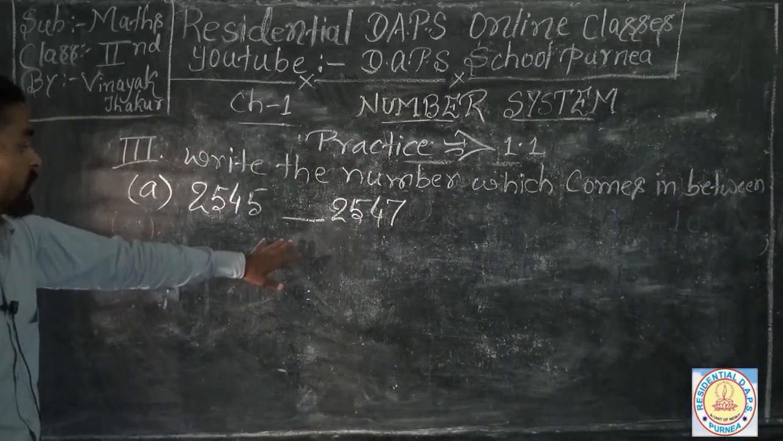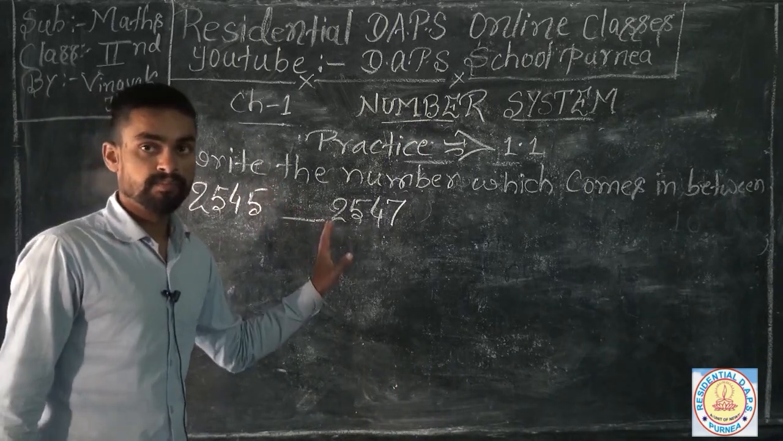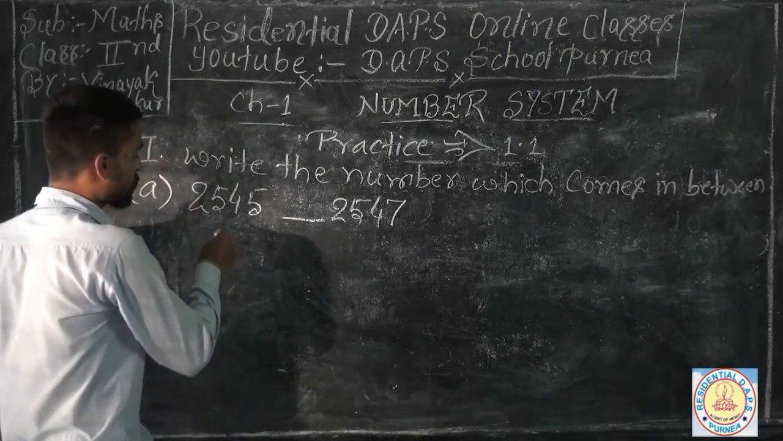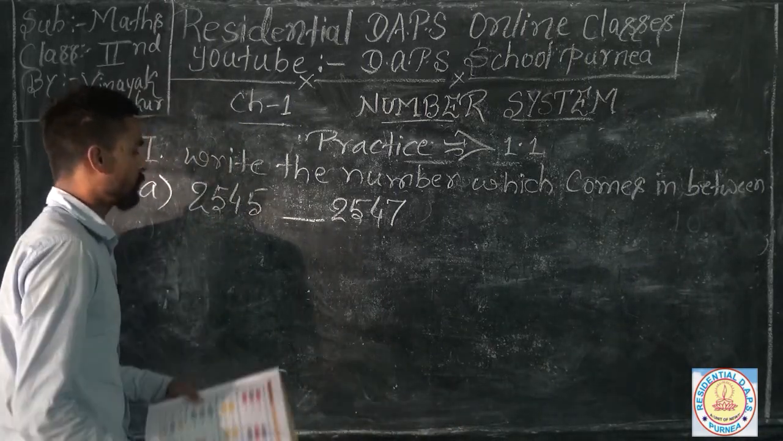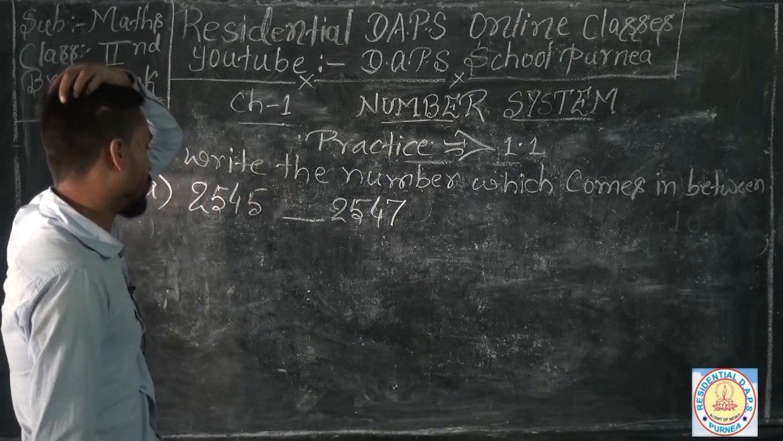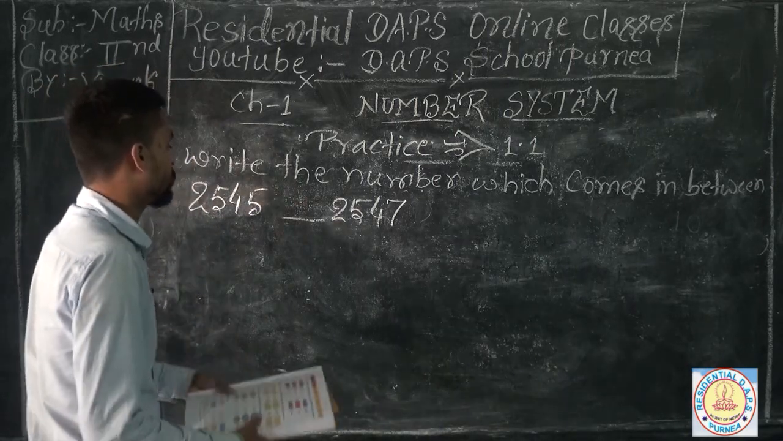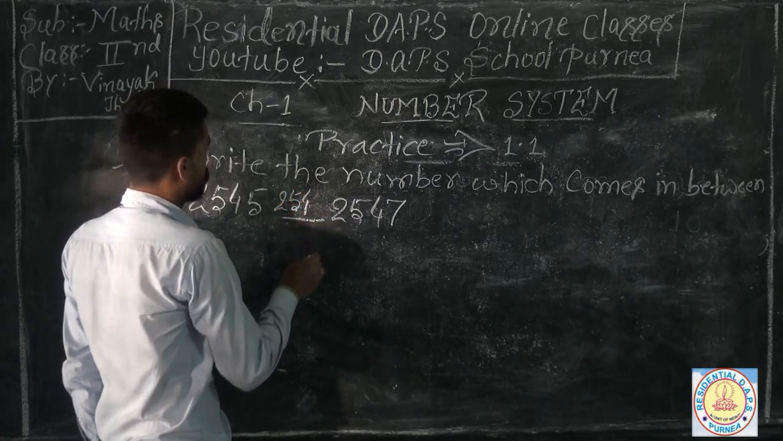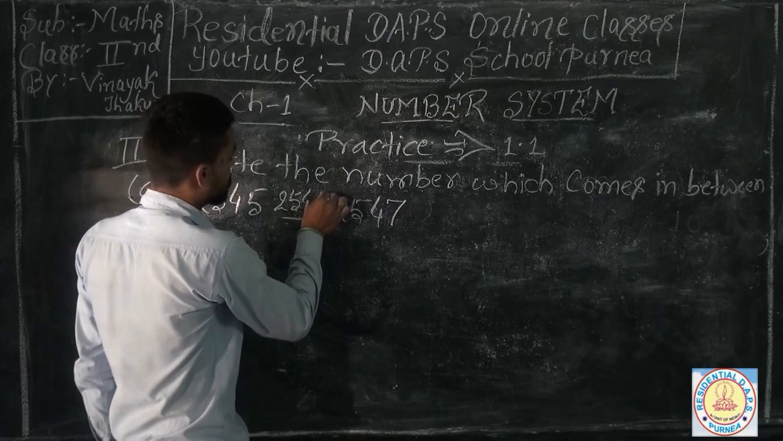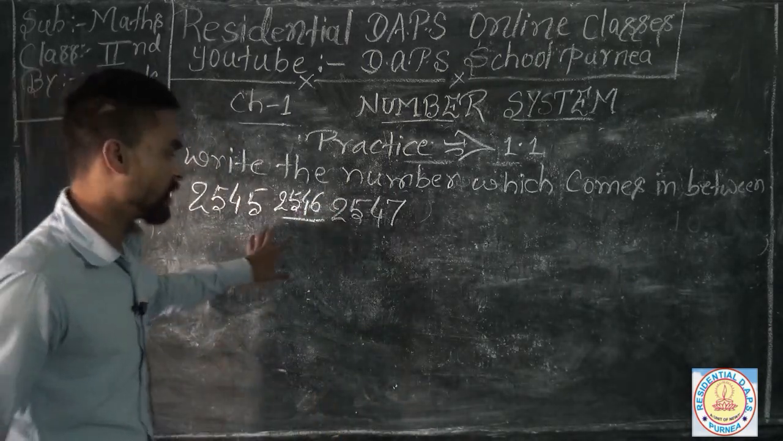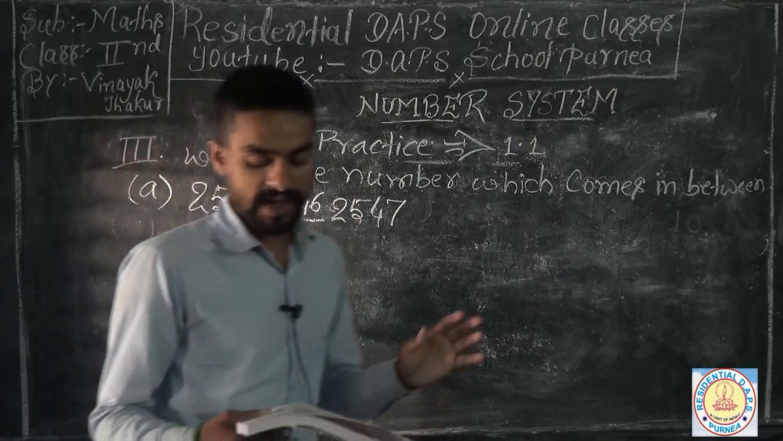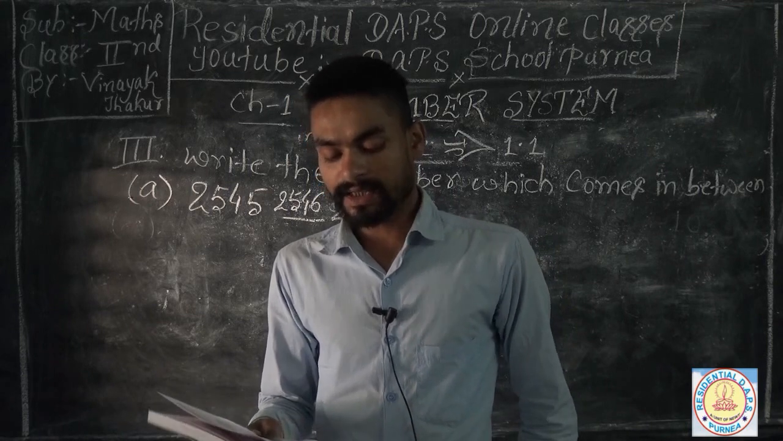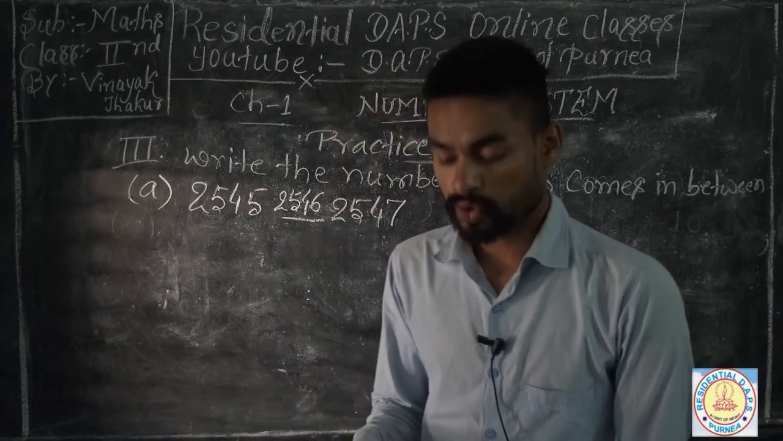So we have to find out the number between these two numbers. Which number comes between 2545 and 2547? You can find that 2546 comes in between these two numbers, so you can find your answer very easily. And like that you have to solve all your next questions.